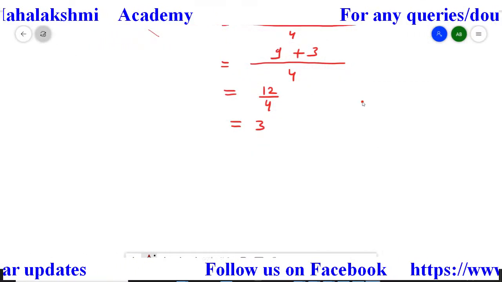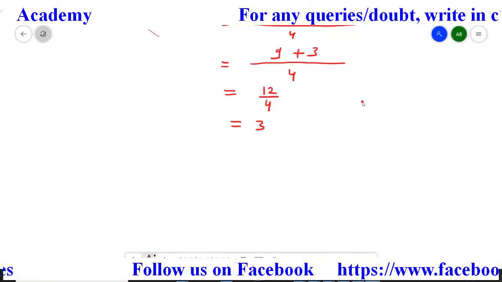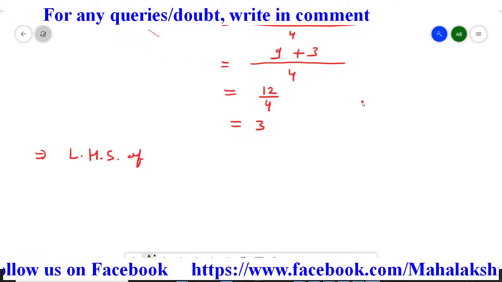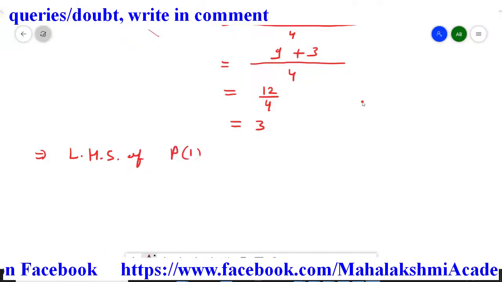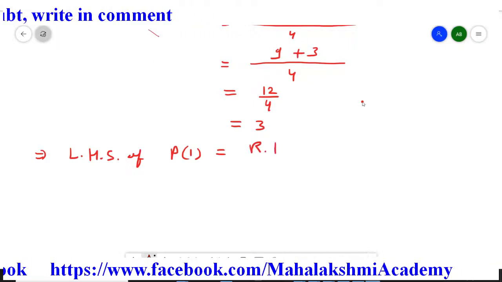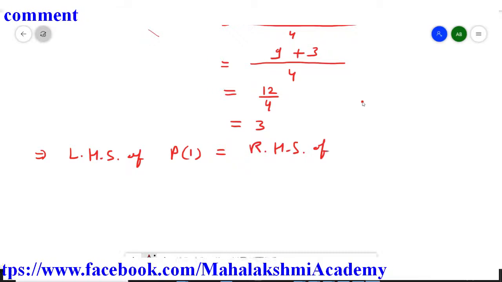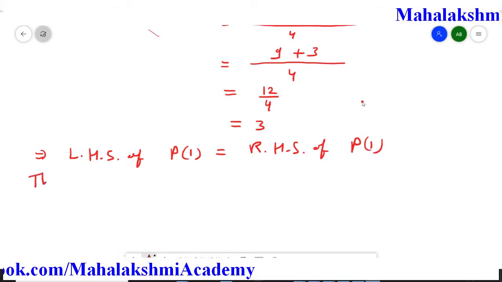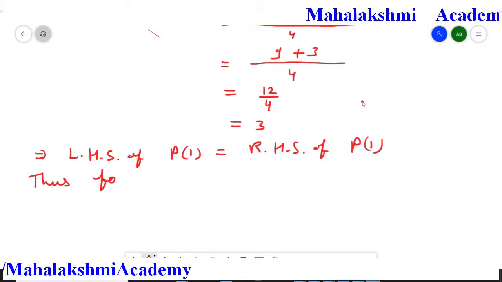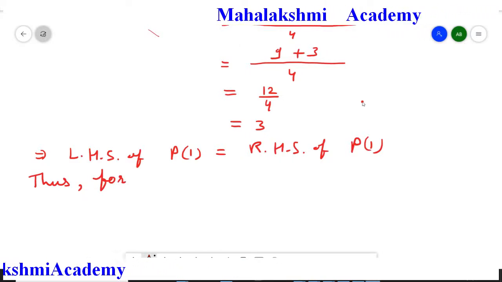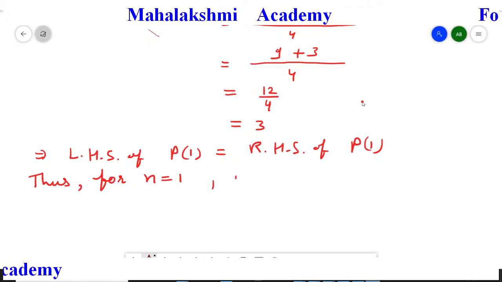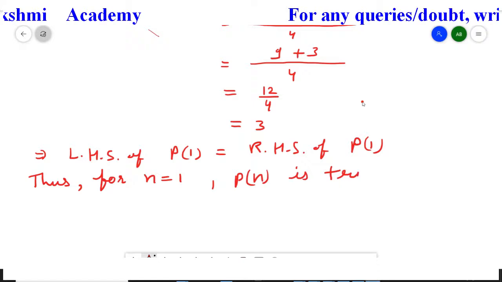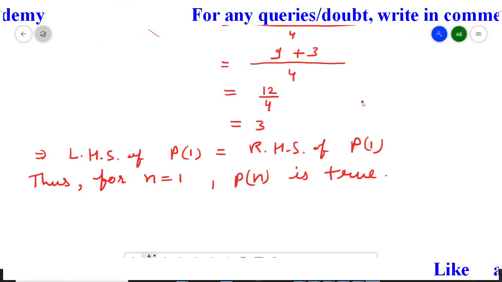So here we will write down, which implies, the left hand side of P1 is equal to the right hand side of P1. So we will write down first, for n equal to 1, the Pn statement is true. So the first condition is satisfied.